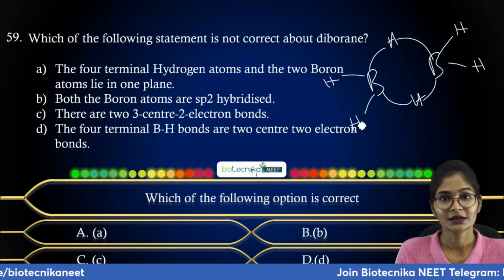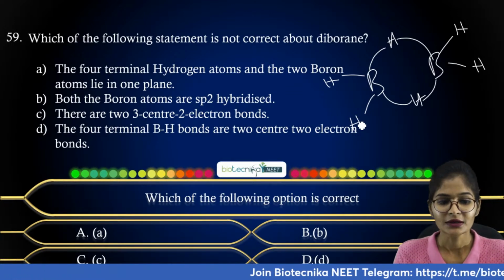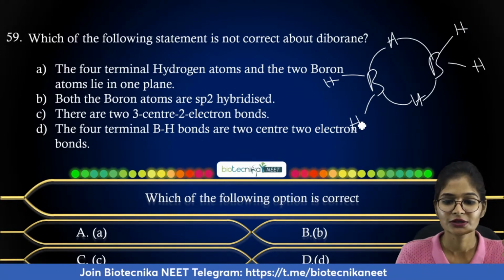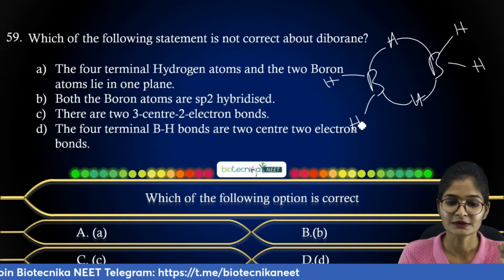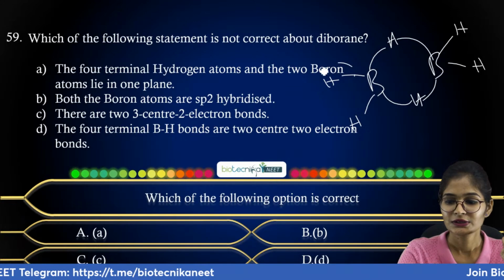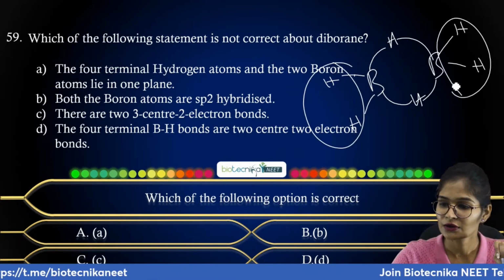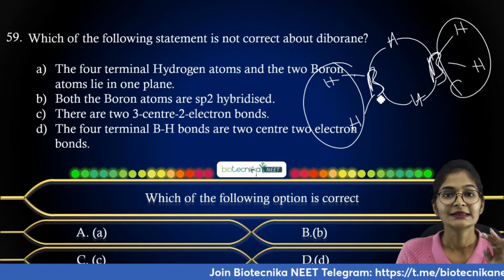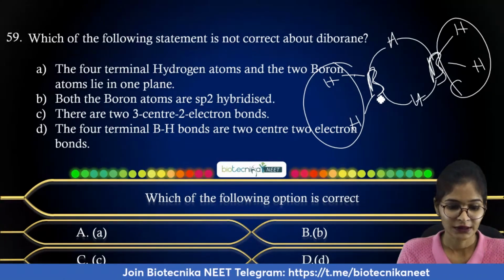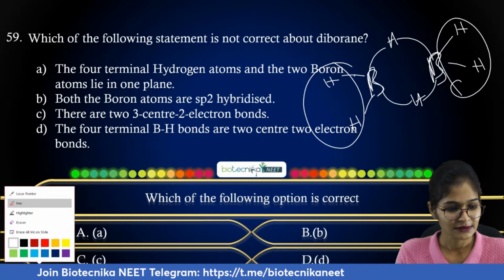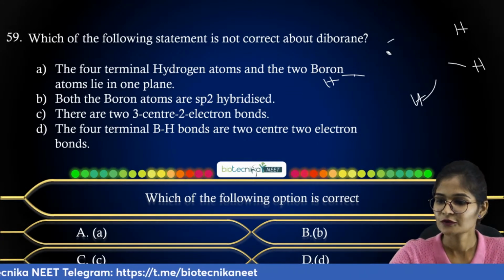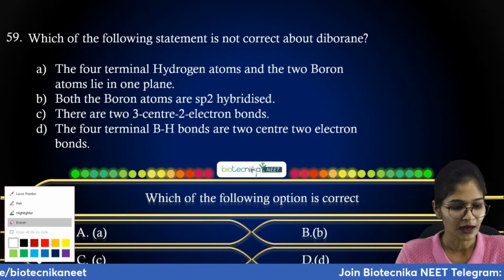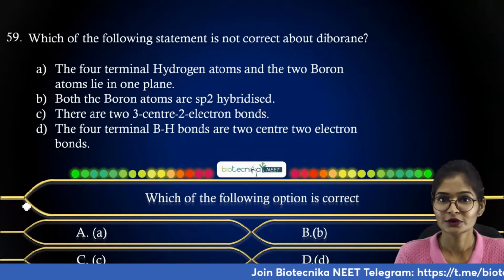Whenever you are considering diborane, they have given 4 statements. The first statement is the 4 terminal hydrogen atoms and the 2 boron atoms lie in one plane. So these two hydrogens and this boron, all of these are lying in a single plane, they have told. If you consider its structure, let me show it in a bit different way. You have different kinds of bonding also in diborane, right?